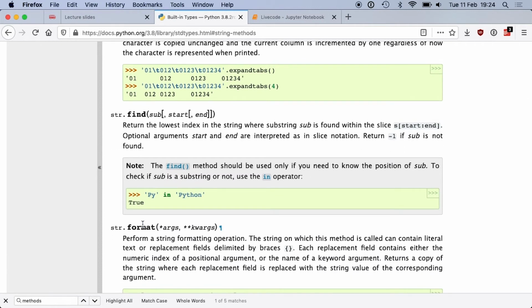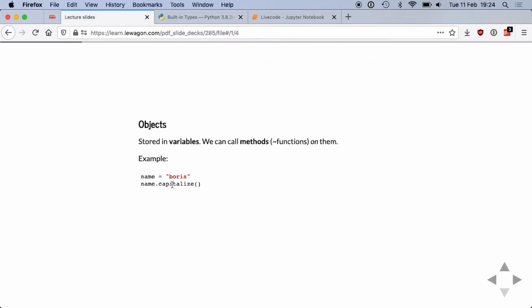So when you use a programming language, you have at your disposal a bunch of tools, which is called a standard library, which contains utilities like that to save time, basically. If you want to capitalize something, instead of coding that yourself, which is not very interesting, you can just use whatever is inside the programming language library. Okay? So this is how you call a method on an object.